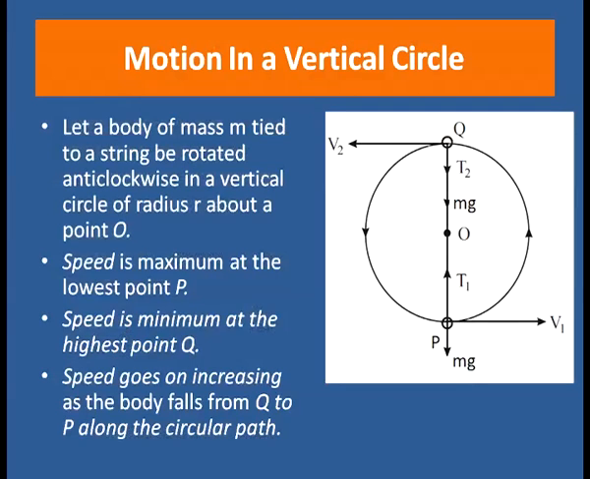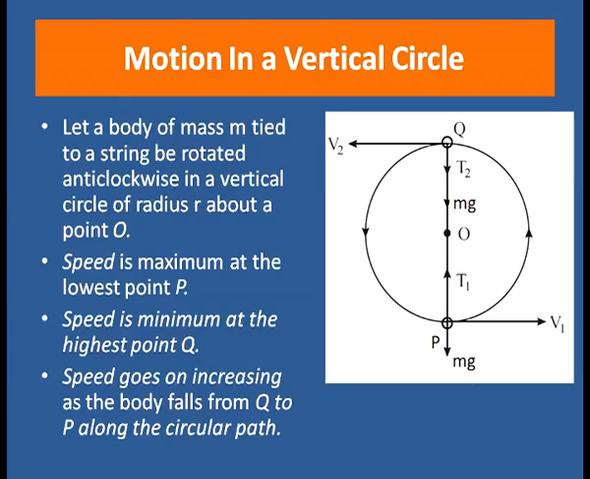So, now let us discuss what happens when a particle moves in a vertical circle. For that, let us consider a body of mass m tied to a string and rotated in an anti-clockwise direction in a vertical circle of radius r about a point O, where O is the center of the vertical circle. Here, in this case, the speed of the body is maximum at the lowest point P, and its speed is minimum at the highest point Q.